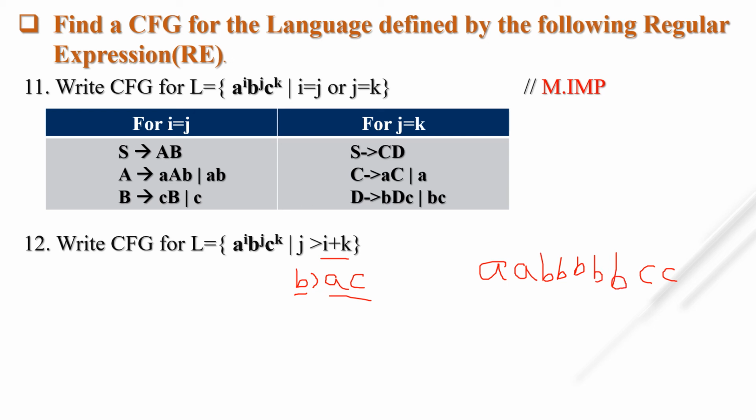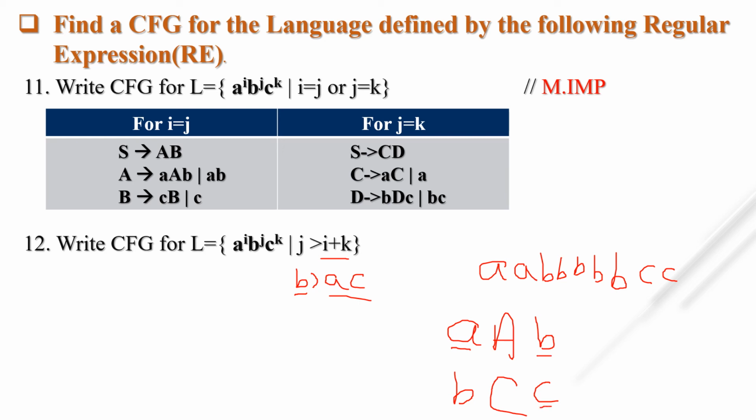Okay, so what we do is, whenever a occurs, we put b with it. Similarly, whenever c occurs, we put b with it. And in between there is one non-terminal. Suppose I am writing capital A here, and capital C here. If a is occurring 1 time, then b is occurring 1 time.